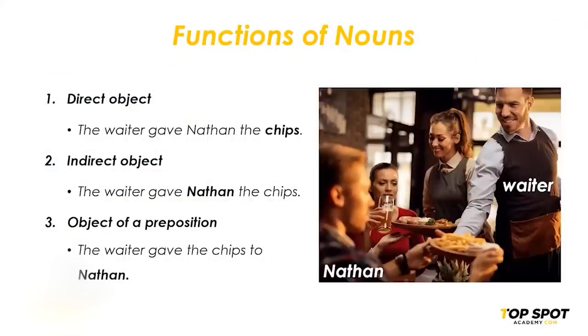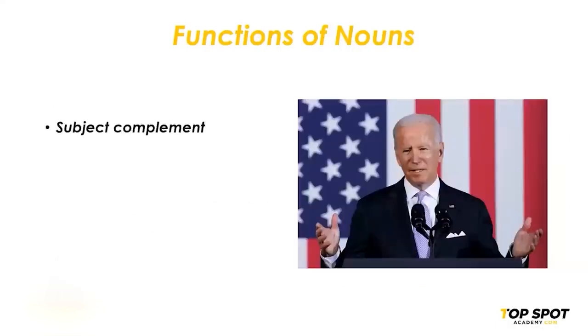Have we finished? No, we haven't finished. I told you that a noun can be a subject or an object. Nouns can also be what we call subject complements. A complement is something that completes something. So here we mean we can use these nouns to complete the meaning of the subject. Let me give you an example. Joe Biden is a president.